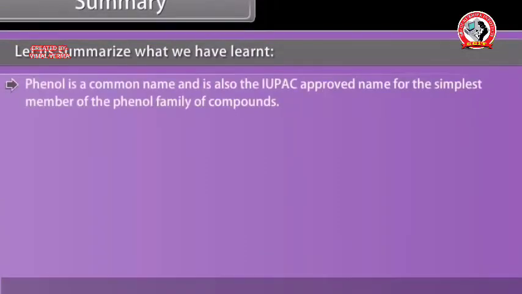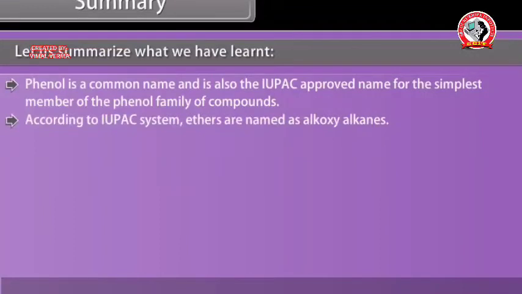Phenol is a common name and is also the IUPAC approved name for the simplest member of the phenol family of compounds. According to IUPAC system, ethers are named as alkoxyalkanes.